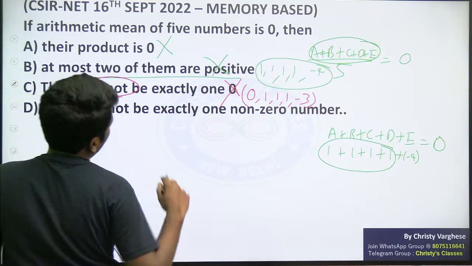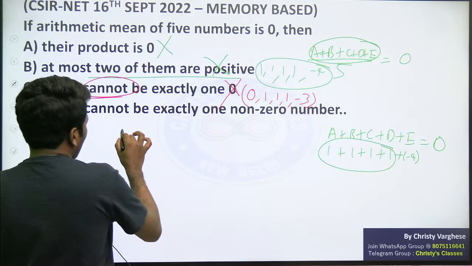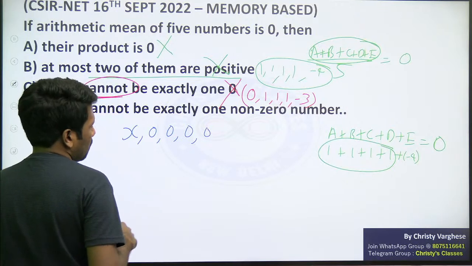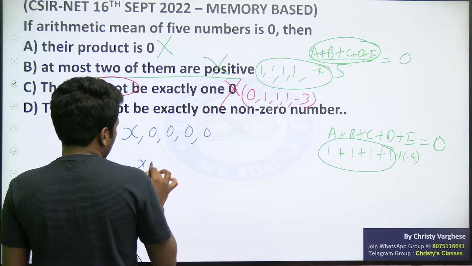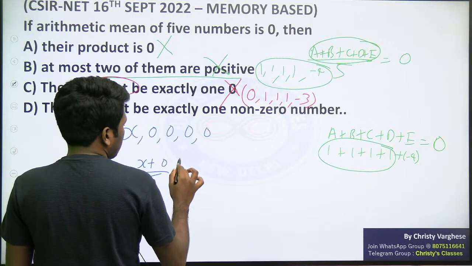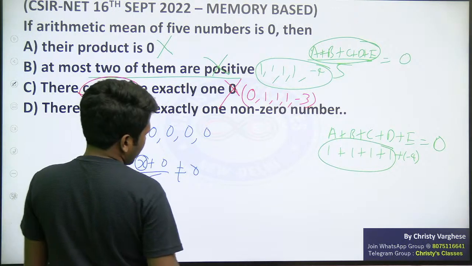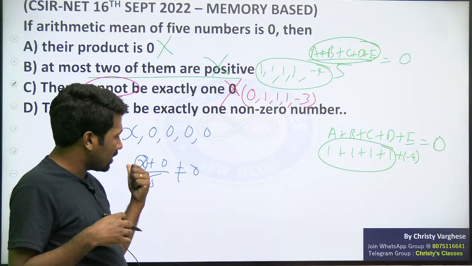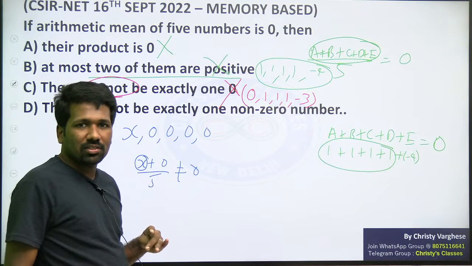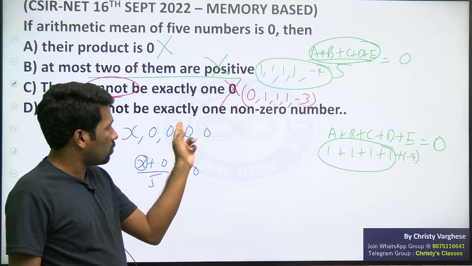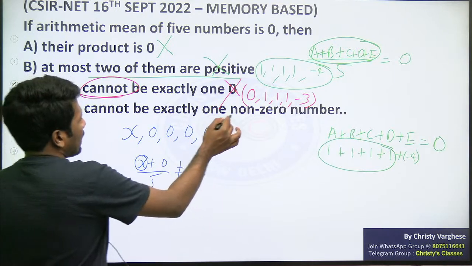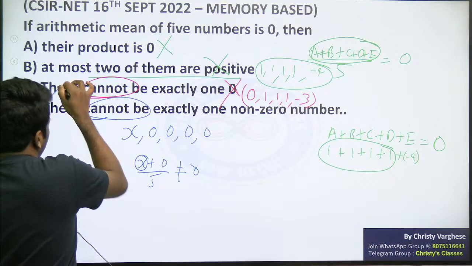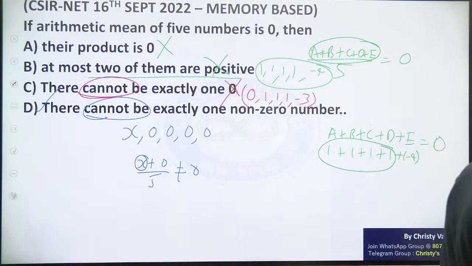Finally, option D: there cannot be exactly one non-zero number. Exactly one non-zero number means all the rest of the numbers are 0. So what is the problem? X plus 0 divided by 5 can never be equal to 0, because x is non-zero. You cannot cancel it out. For a positive number there should be a corresponding negative number for the average to be 0, and that negative number is not possible because all other numbers are 0. So exactly one non-zero number is impossible. So 'cannot be' is correct, so option D is always correct. I hope all of you understood.